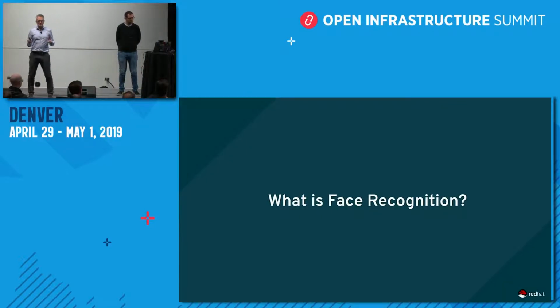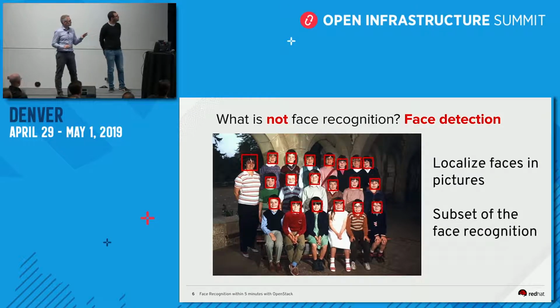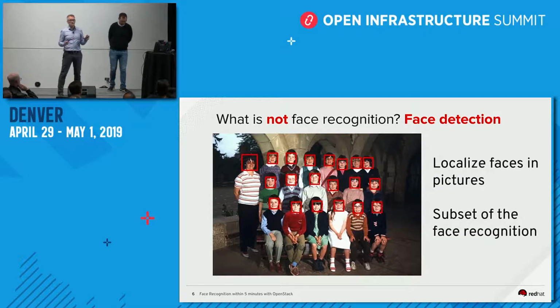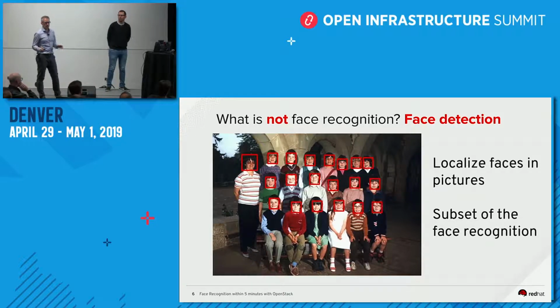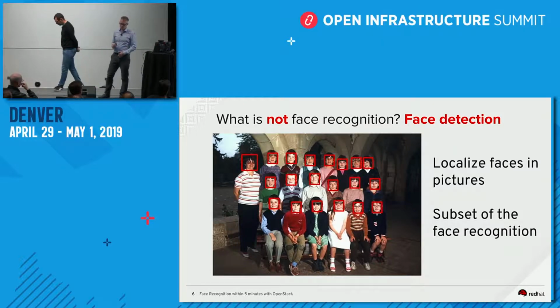So what is face recognition? We'll start by saying what is not face recognition. So it's me when I was at school. Taking this class photo, you don't know who the people are, and face recognition is not face detection. Face detection is the localization of faces in a picture. So face detection is a subset of face recognition. It's drawing boxes around faces.